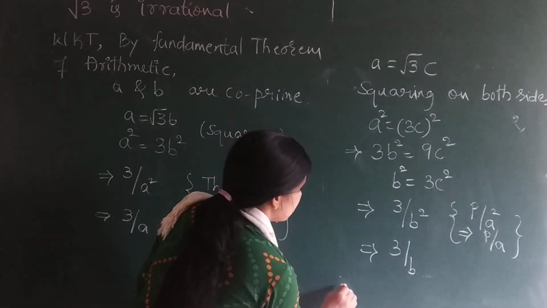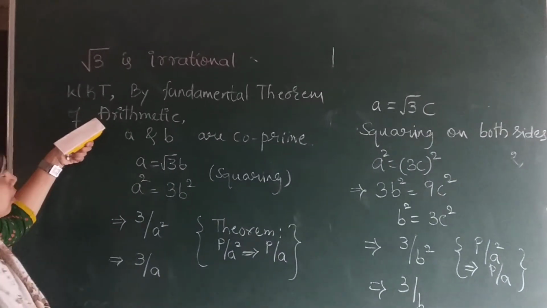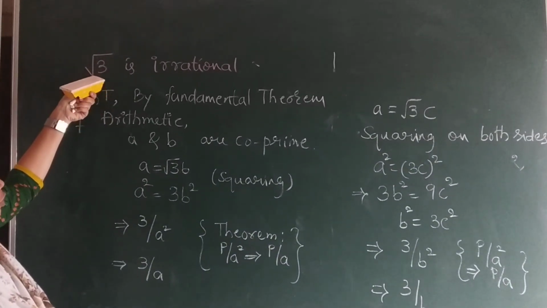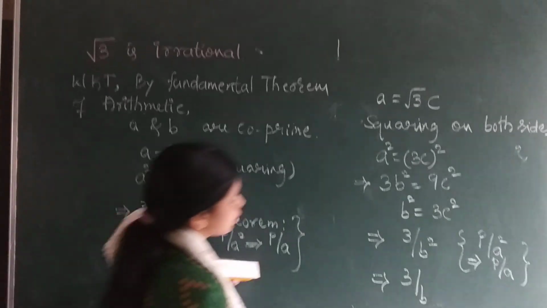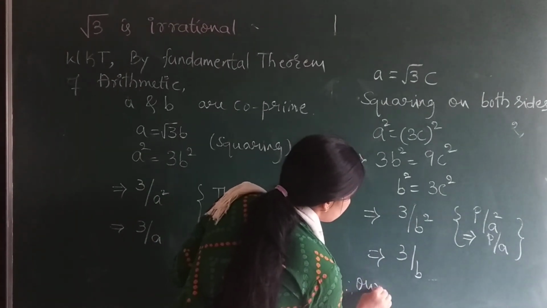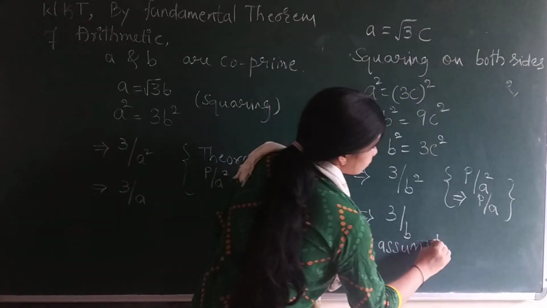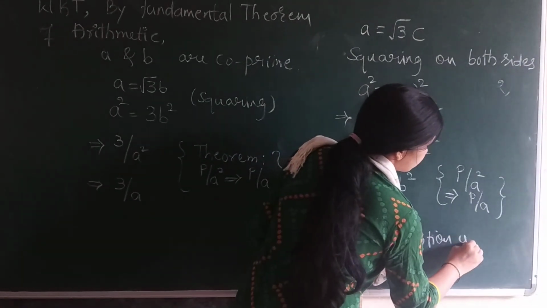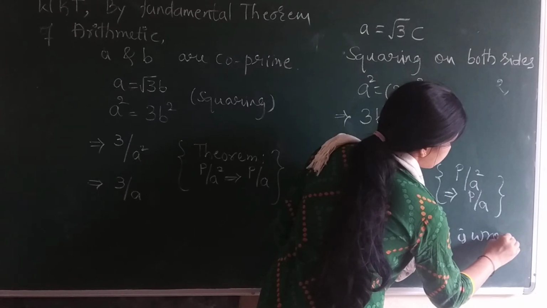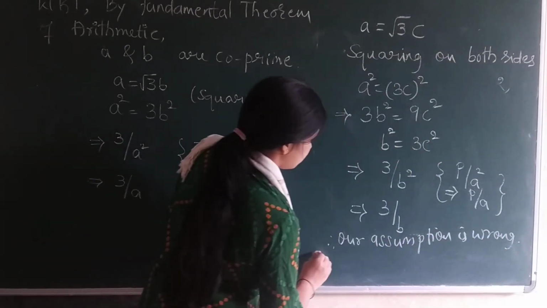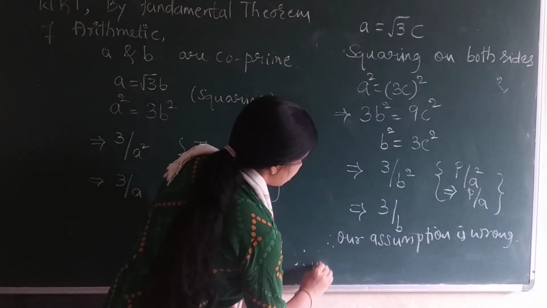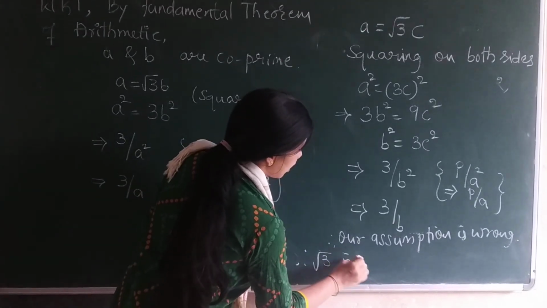Here our assumption is wrong because we took root 3 as a rational number. That is, root 3 is an irrational number.